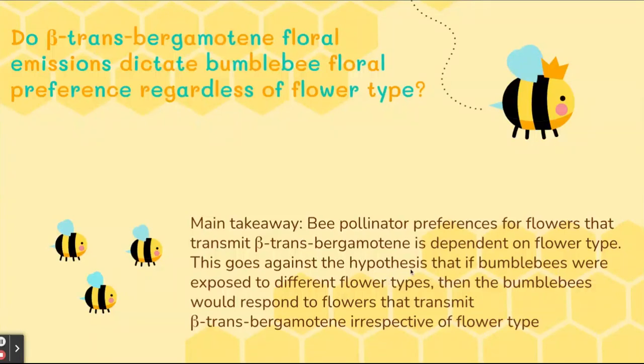So the question for my project is, do beta trans-bergamotene floral emissions dictate bumblebee floral preference regardless of flower type? The main takeaway for my project is that bee pollinator preference for flowers that emit beta trans-bergamotene is dependent on flower type. This goes against the hypothesis that if bumblebees were exposed to different flowers, then the bumblebees would respond to flowers that emit beta trans-bergamotene irrespective of flower type.